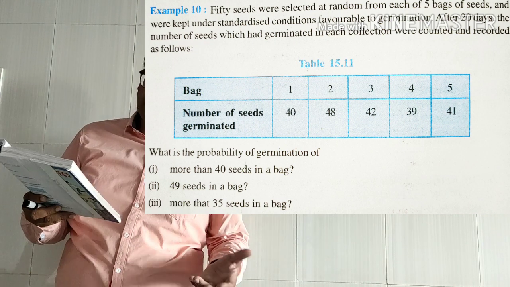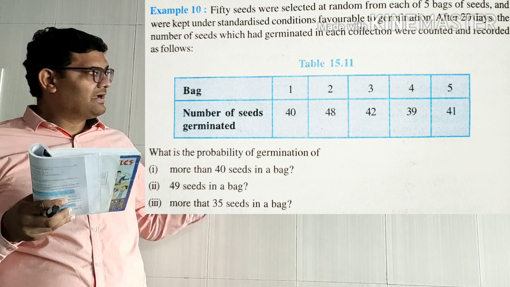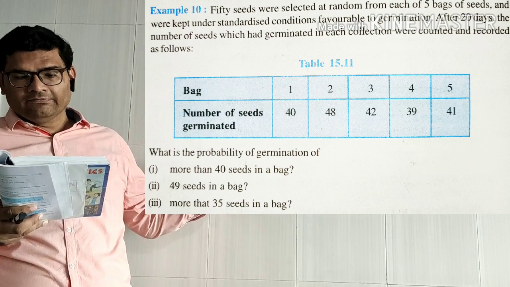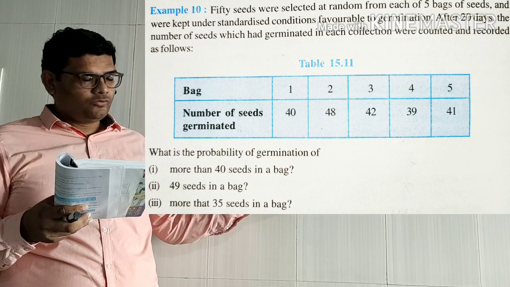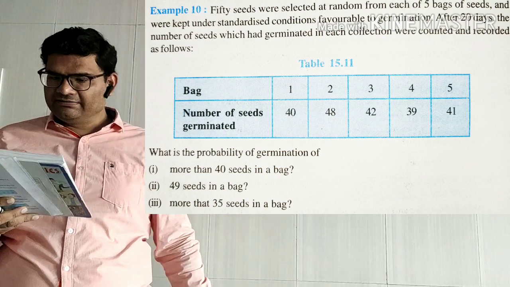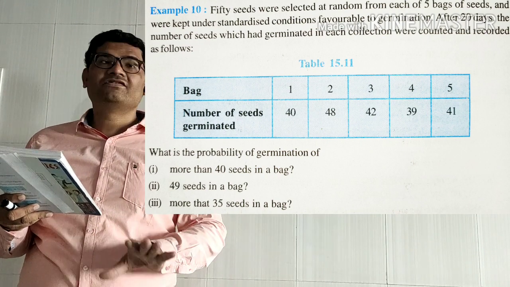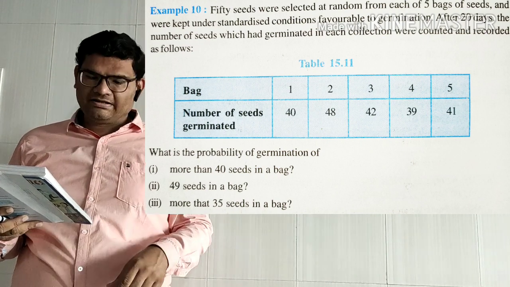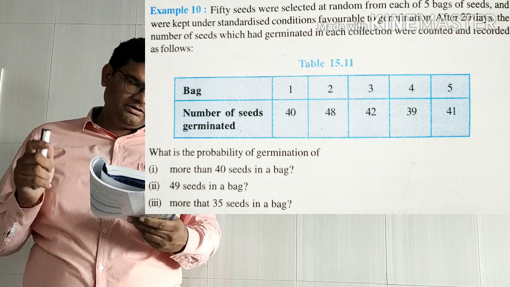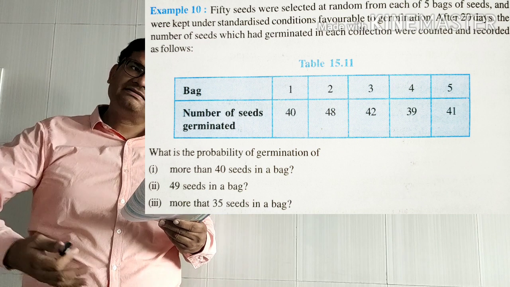How many seeds germinated? It is already given. In first bag, 40 seeds germinated. In second bag, 48 germinated. In third bag, 42 germinated seeds. Fourth bag, 39 seeds germinated. And in fifth bag, 41 seeds germinated out of 50 seeds. So data are given to you, and we are asked to find the probability, to find out how many bags contain more than 40 seeds.